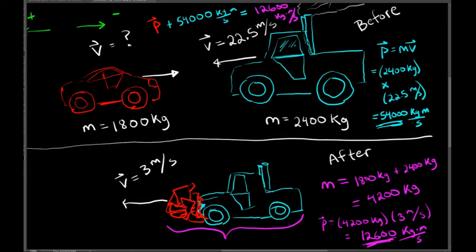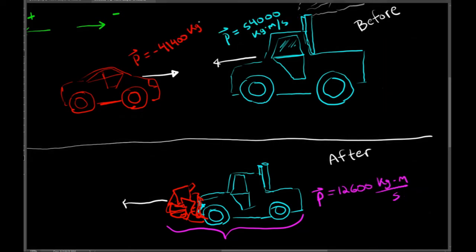And that gives us 41,400 kilogram meters per second. That's negative 41,400 because the car is moving to the right, and we define right as negative. So that is the momentum of the red car before the collision.